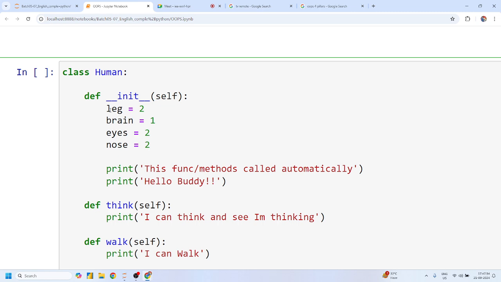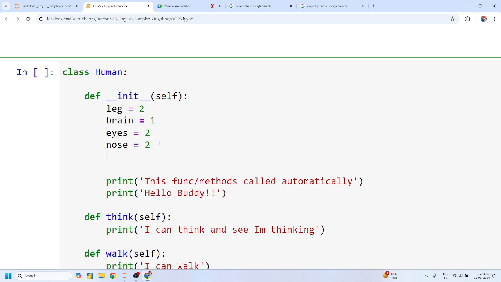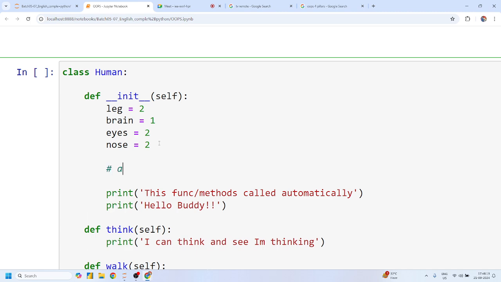Mohit, whenever we are creating or declaring something outside the class, this is called a variable or object, right? But if we are creating it inside the init class constructor, this is not called a variable, but this time it is an attribute, right? This time this is an attribute. An attribute is nothing but a variable inside the init class constructor, right?